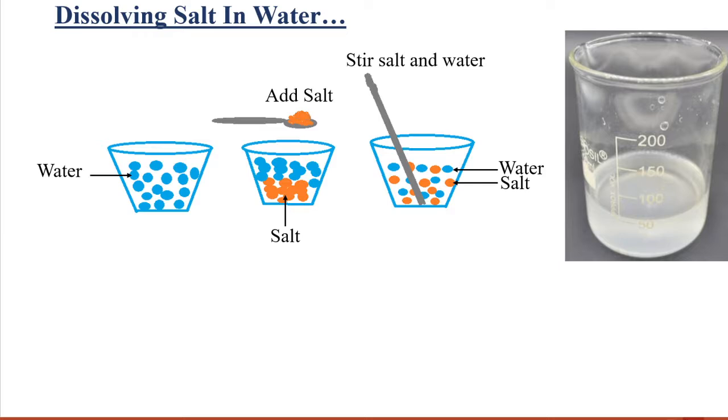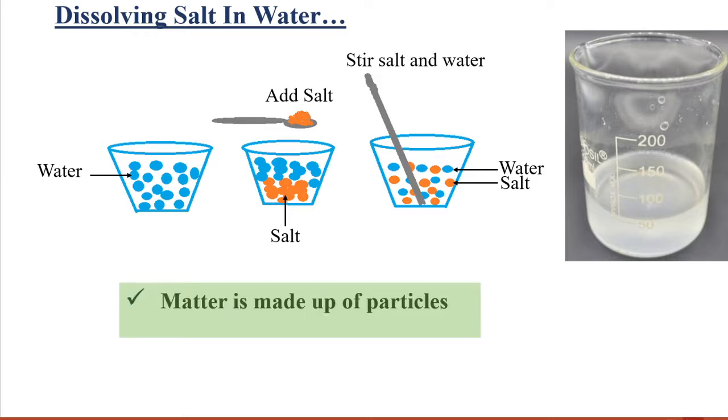The salt completely dissolved into the water because the water and the salt are particle in nature. The salt particles get into the spaces between particles of water. That's why the level of the water does not change. From this experiment, it is clear that matter is made up of particles.